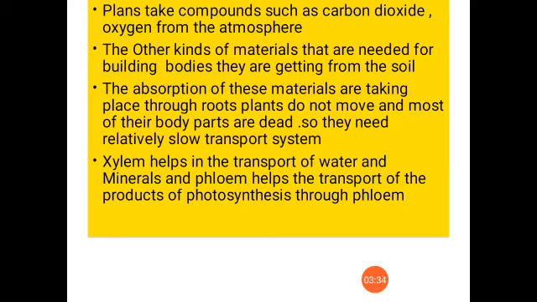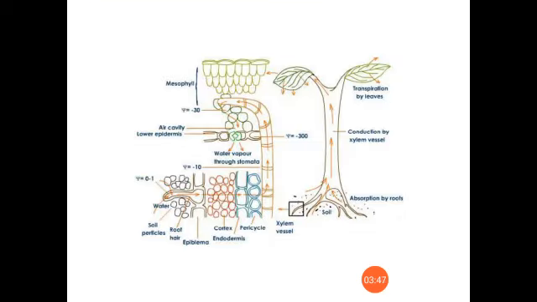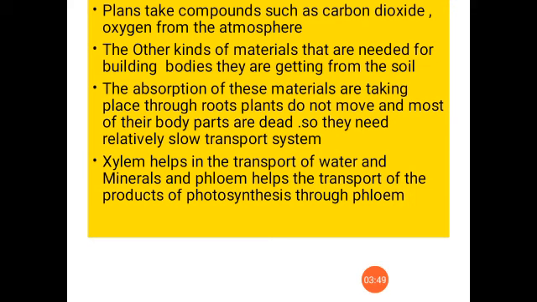So water and minerals are transported by a tissue known as xylem. Last year you would have studied, isn't it? And the phloem helps in the transport of products of photosynthesis, and also certain amino acids, hormones, etc. So the major materials to be transported are water, minerals, prepared food, and hormones.